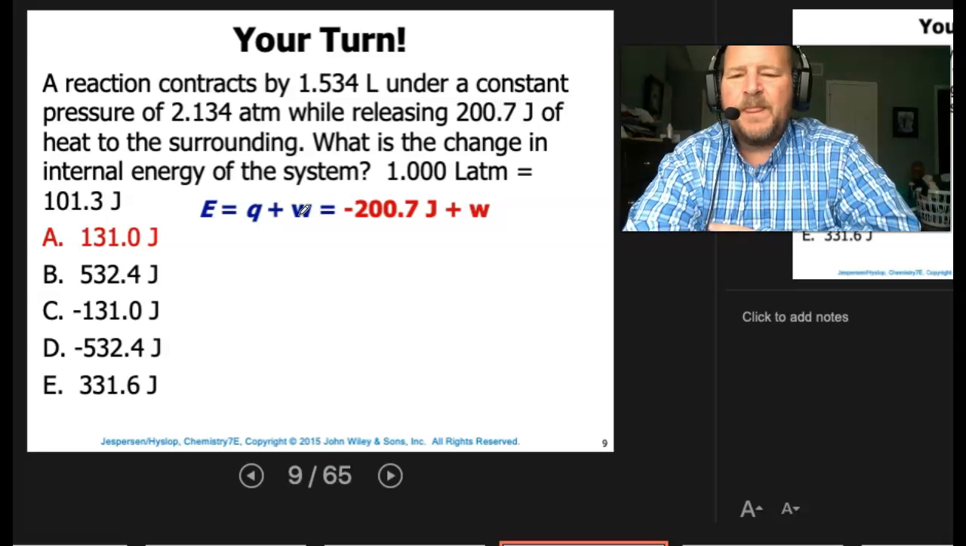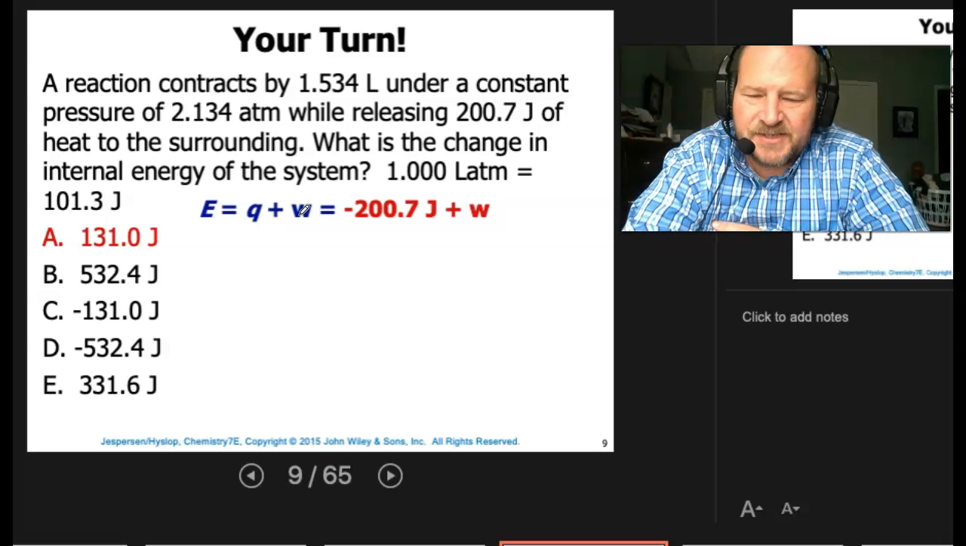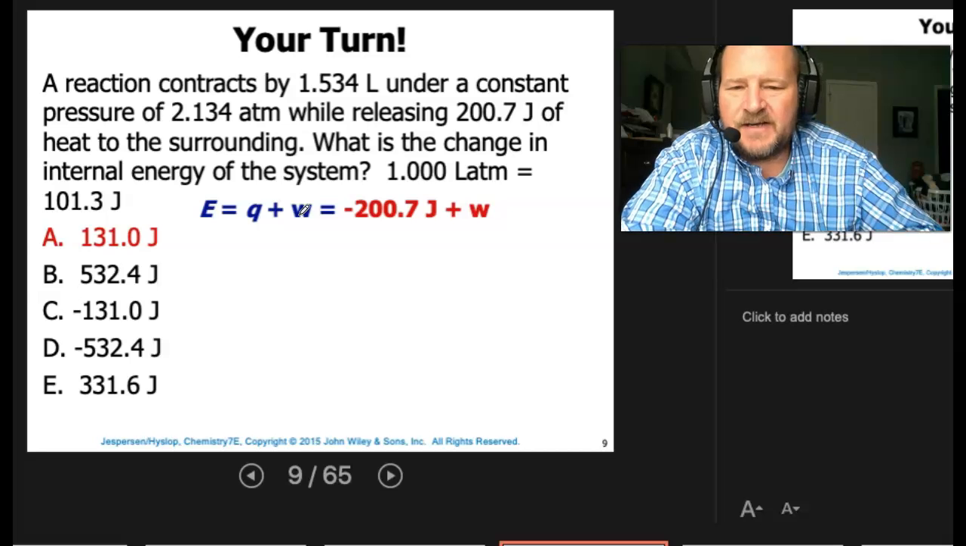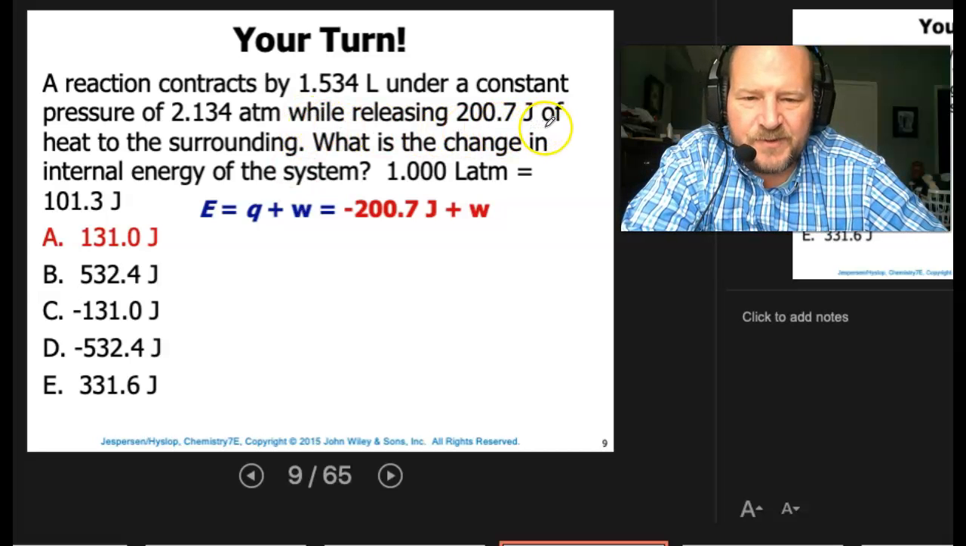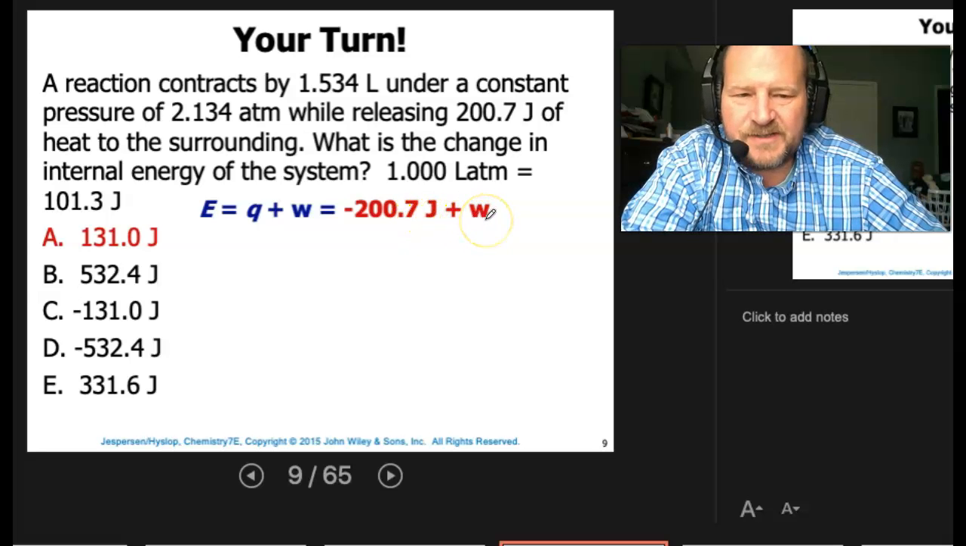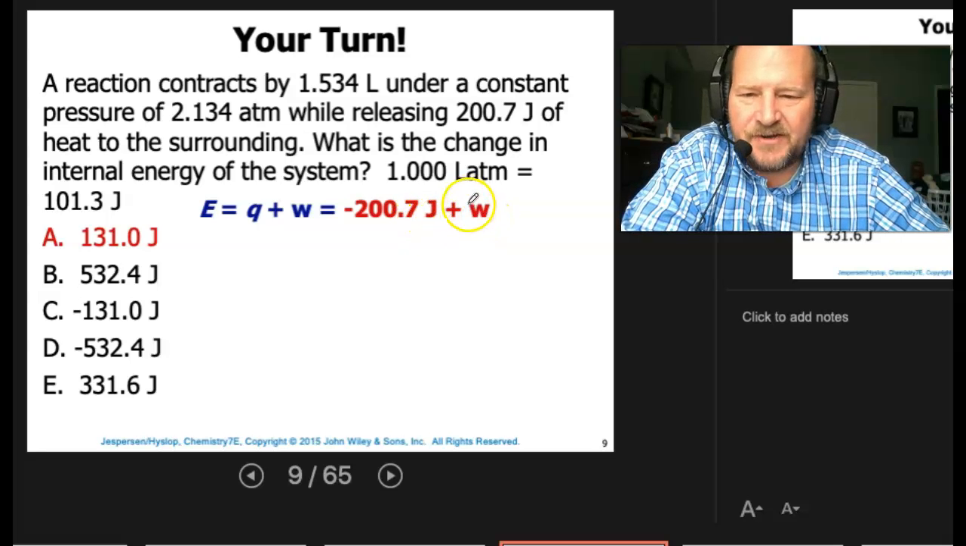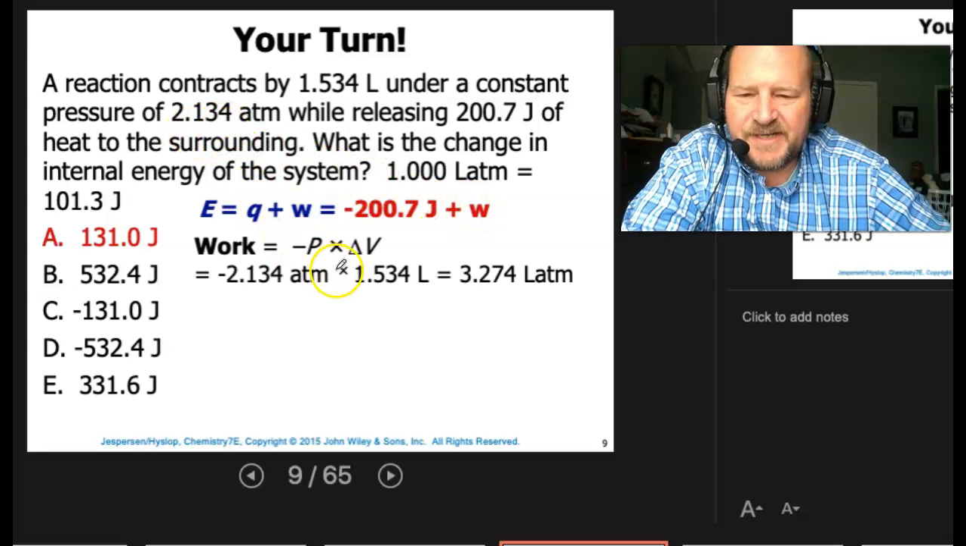Here's how you would do it. So energy is equal to Q plus W. If we go back into the question, we know we're going to release 200.7 joules of heat. So that's going to be negative 200.7 joules plus whatever work is done. The work here we have to calculate, right? They gave us the pressure and the change in volume. So work is equal to negative P times delta V. So that's going to be negative 2.134 atmospheres times 1.534 liters, which is going to equal 3.274 liter atmospheres.